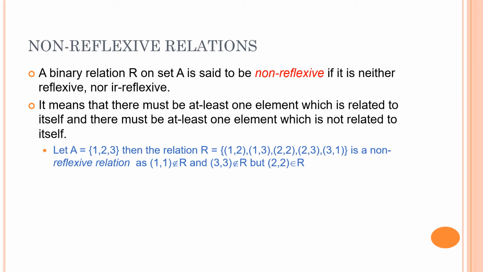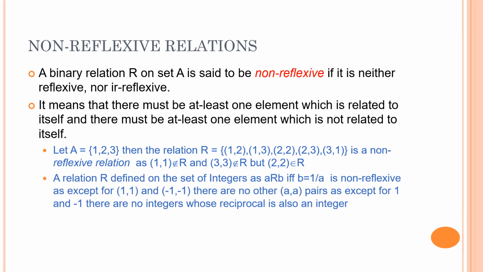As you can see, the (1, 1) pair is not present in the relation, so it cannot be a reflexive relation. Similarly, the (3, 3) pair is not present, so it cannot be a reflexive relation. But the (2, 2) pair is there in the relation. That means it cannot be an irreflexive relation. So it cannot be a reflexive relation, it cannot be an irreflexive relation, so therefore it is a non-reflexive relation.